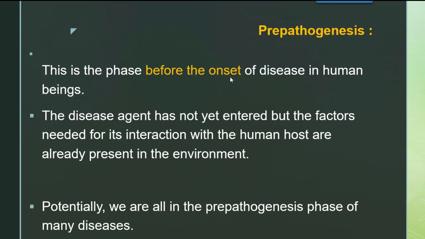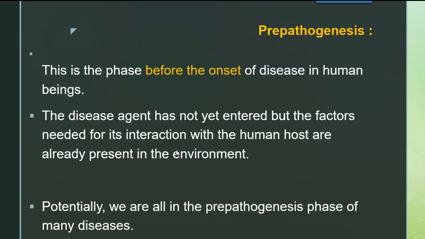मतलब ये किसी disease के occurrence से पहले या फिर शुरू होने से पहले का जो phase होता है इसको बोलते हैं pre-pathogenesis phase. The disease agent जो होता है, disease agent जो responsible होता है disease cause करने के लिए, that has not yet entered into the man या फिर host, but the factors needed for the interaction of the agent with the human host are already present in the environment.